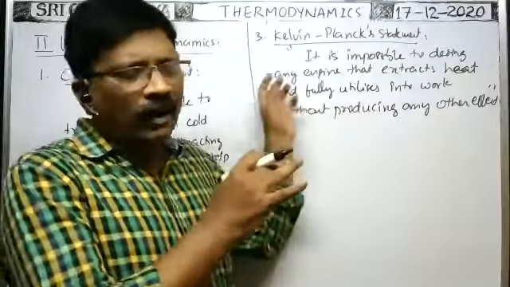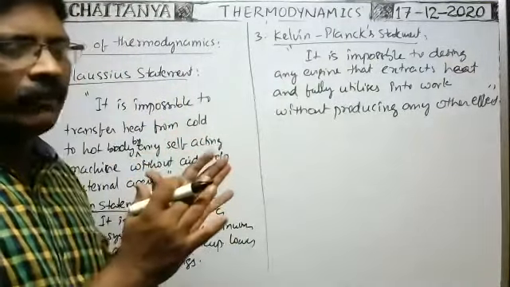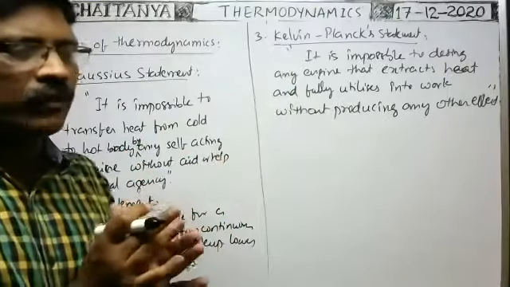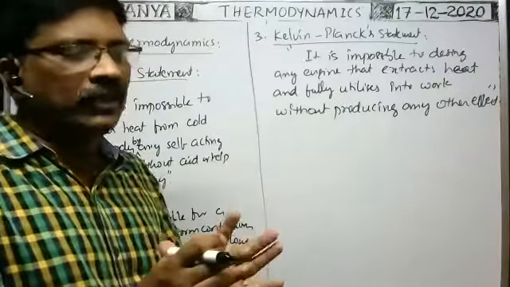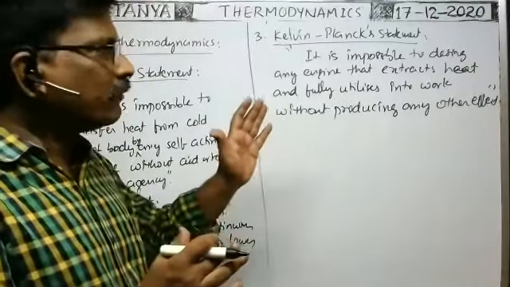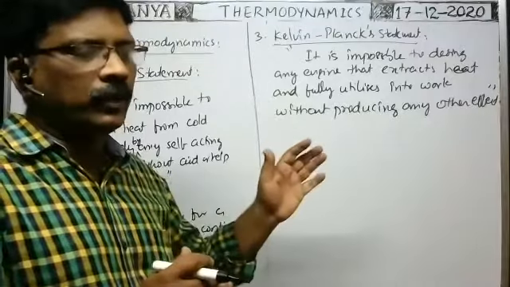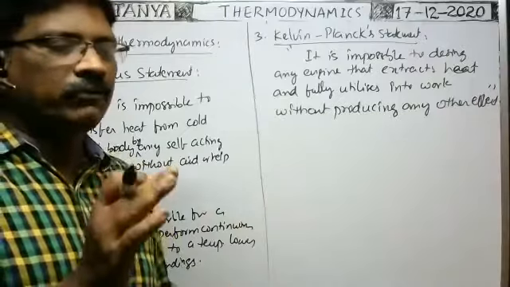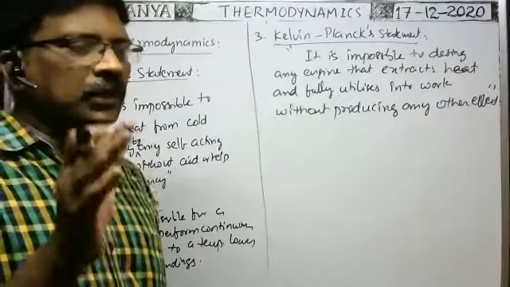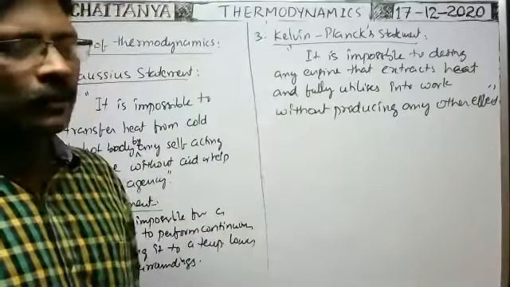If you see all the statements in a broad sense, heat energy cannot be transferred from cold to hot body by itself. Net transfer of heat energy takes place from hot to cold body only. From cold body to hot body, it is impossible to transfer the heat energy by itself without the use of any external help or without the aid of any external agency. So that is the second law of thermodynamics statement.